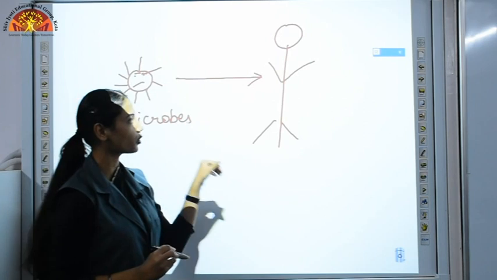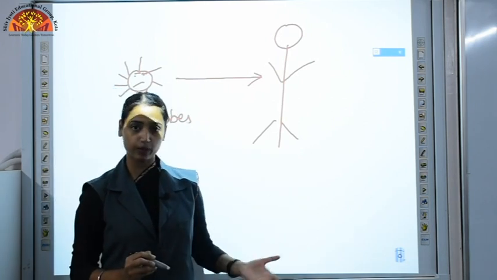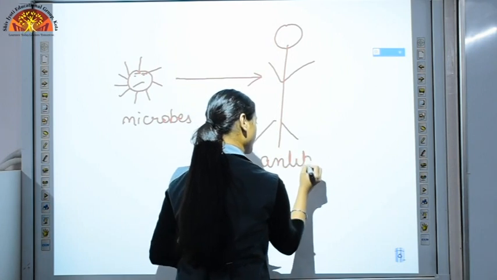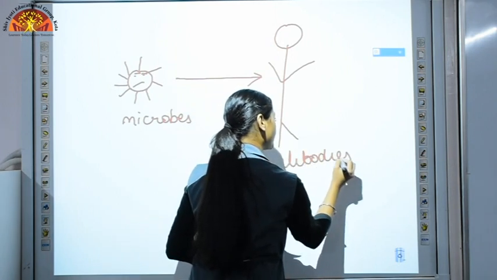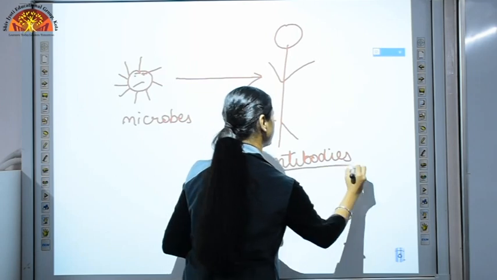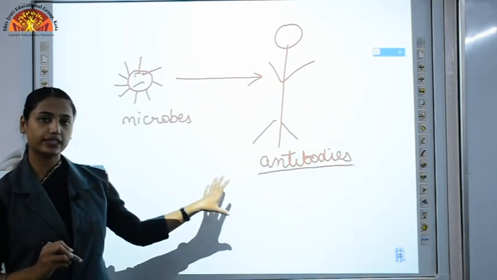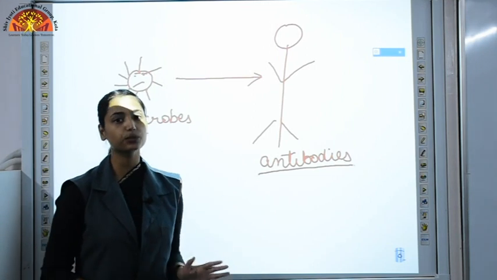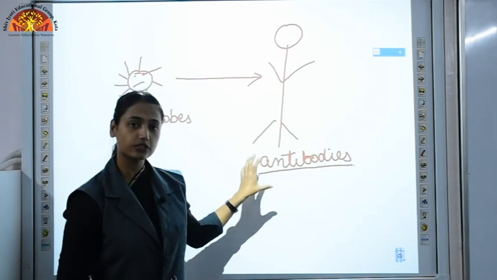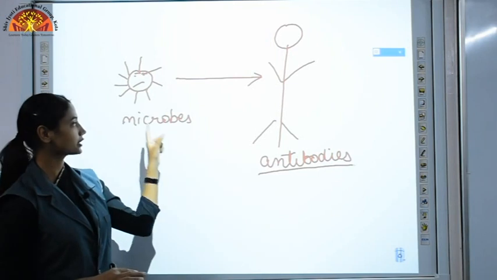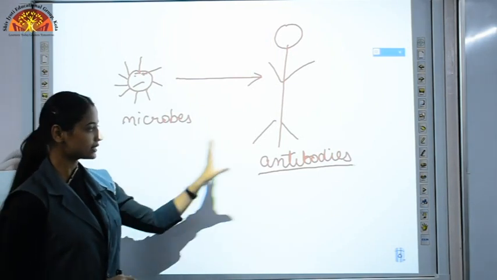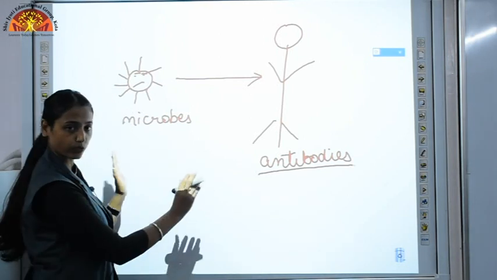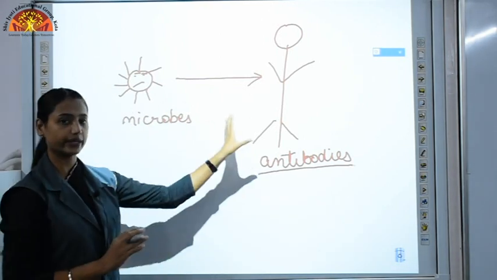So how will our body fight? By using machine guns or any weapons? No, by producing antibodies. When our body produces these antibodies, they will remain in our blood, they will stay there only, and they will protect us from future infection given by this microbe. So this is what happens when microbes try to enter our body.